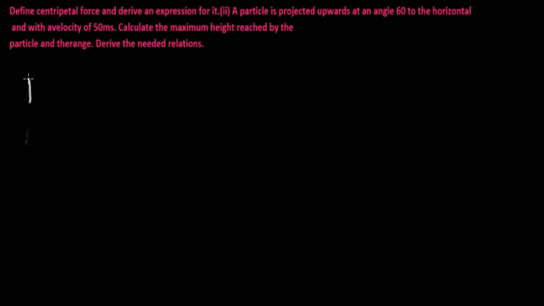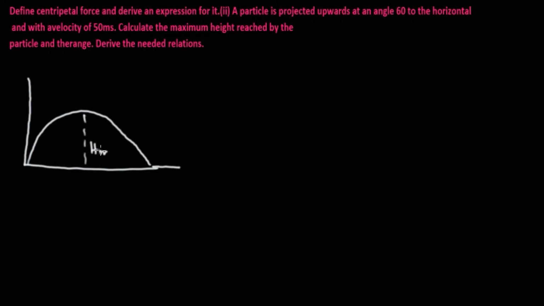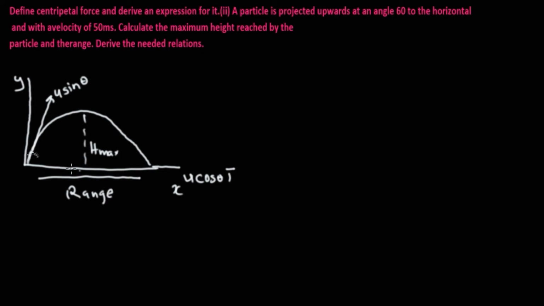Let's look at deriving this formula. Now, I told you, you don't derive any formula without a source. So as A level students, you're expected to put down a diagram like this. We have H max, make it rough, and we have this as u sine theta, and this as u cos theta, this as the Y, and this as the X, and this is the range. We have an angle theta here. Now we have this object moving in this path, and getting to this point.